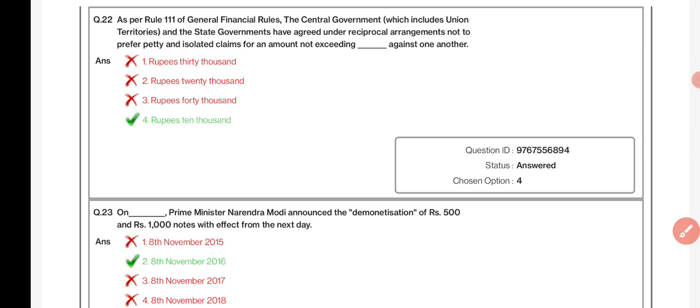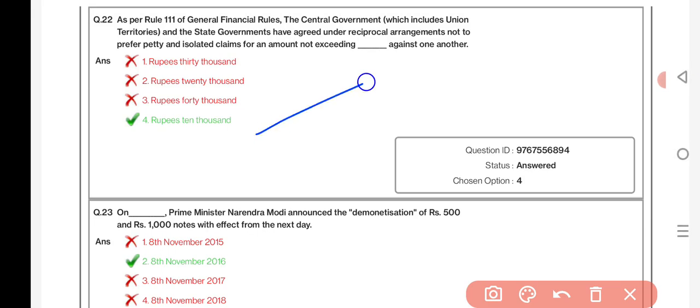As per Rule 111 of GFR, the central government, which includes Union Territory and the state government, have agreed under reciprocal arrangement not to prefer petty and isolated claims for an amount not exceeding dash against one another: rupees 10,000. On this, Prime Minister Narendra Modi announced the demonetization of rupees 500 and rupees 1,000 notes with effect from the next day of 8 November 2016.